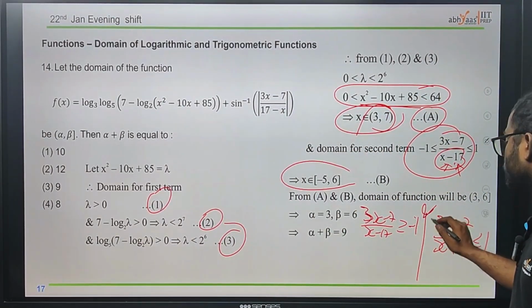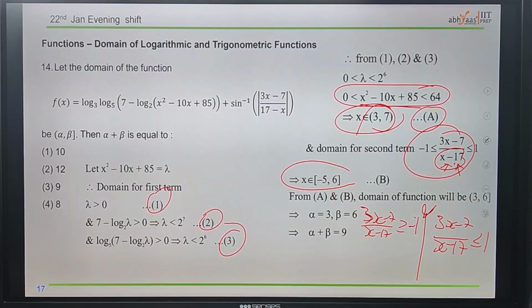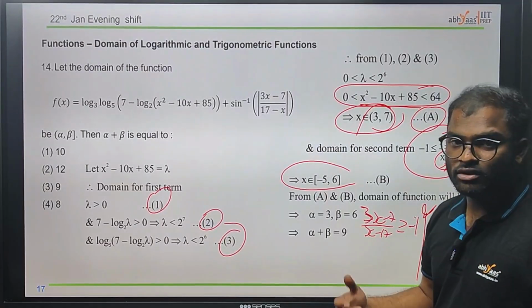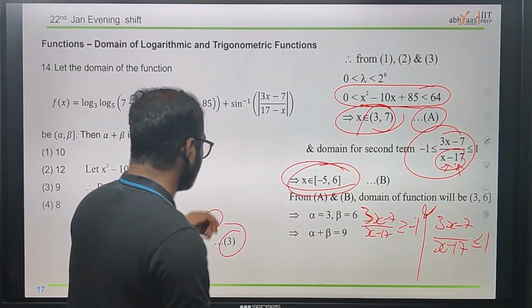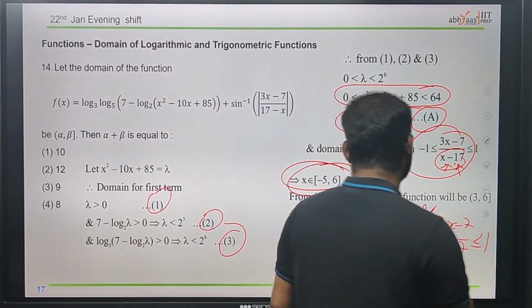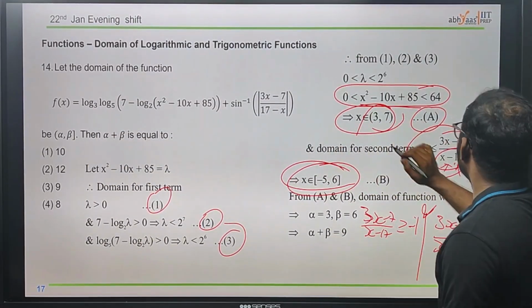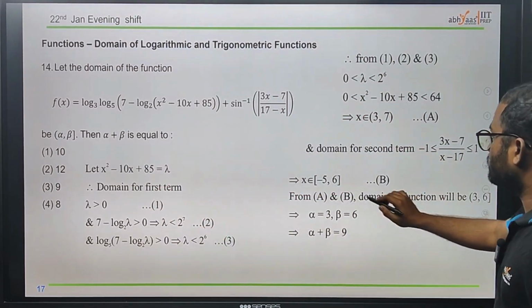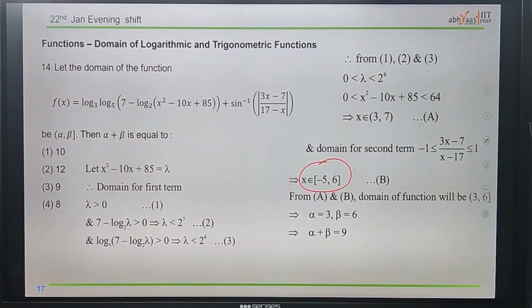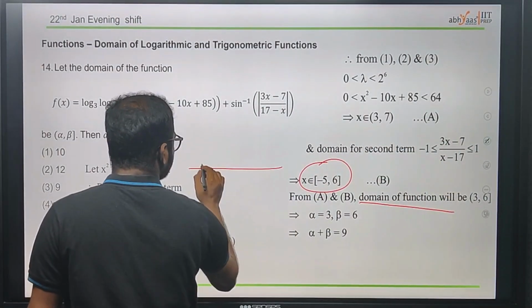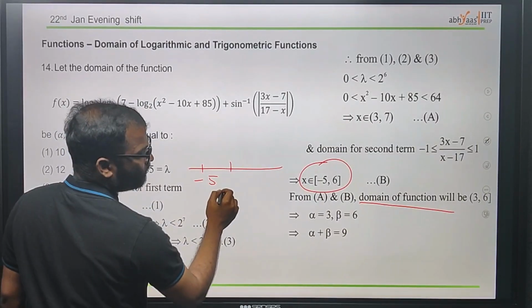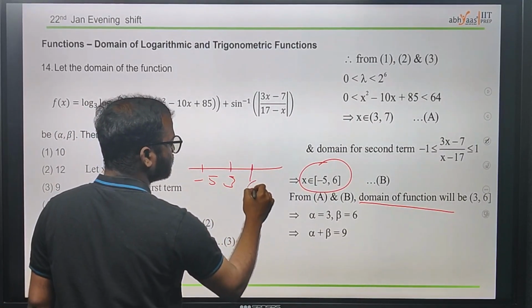And also here we have 'and', since we are dividing with this one. After finding these intervals, we can easily take the intersection in order to find the domain. Now we got the domain of this one and this one. We are combining those: here we have 3 comma 7, and minus 5 comma 6. The domain of the function will be 3 comma 6, taking the intervals here, minus 5, next 3, and next 6 and 7.